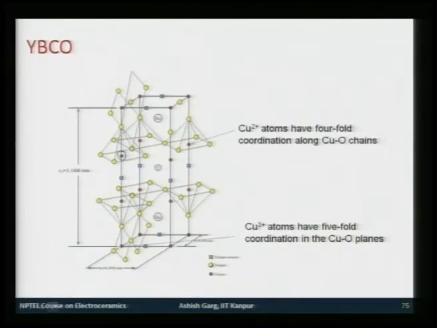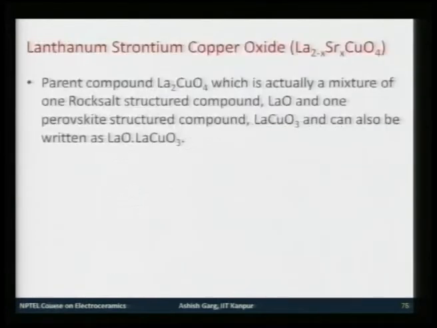This is one of the peculiar features of the YBCO structure. The Cu2+ atoms have a 4-fold coordination. It's missing, this should be that way. The arrows have gone wrong, and it should be this one. So, these are the correct arrows. Cu3+ atoms have a 5-fold coordination, and Cu2+ atoms have 4-fold coordination, and this is one of the peculiarities of this structure.